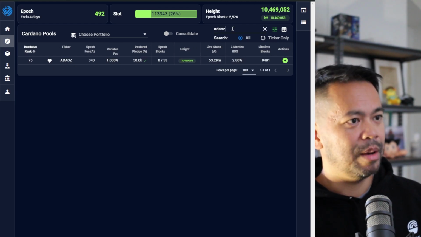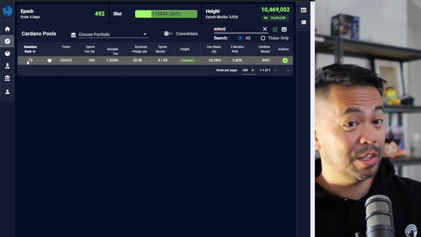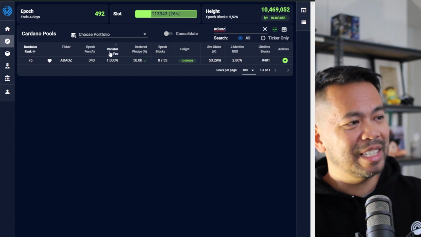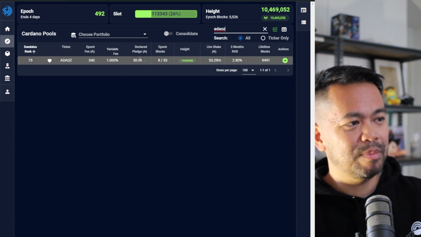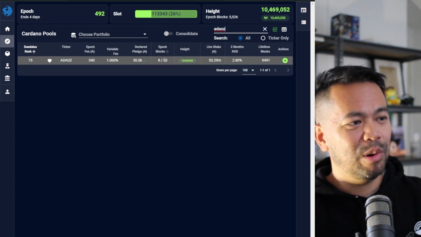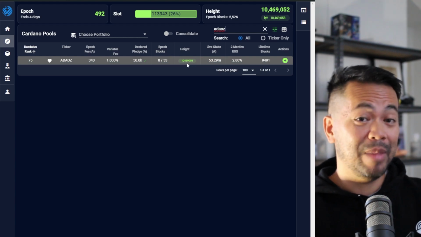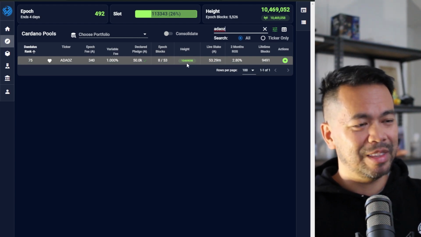Let me just type in my stake pool here. There it is. So it's currently ranked 75th, so not too bad. But you can see here the variable fee is 1%. Pledge, this is how much I've got on the pool itself, 50K ADA. Blocks are ticking over. This height thing here, if you see that green, it means the pool is up to date and synced with the main chain.